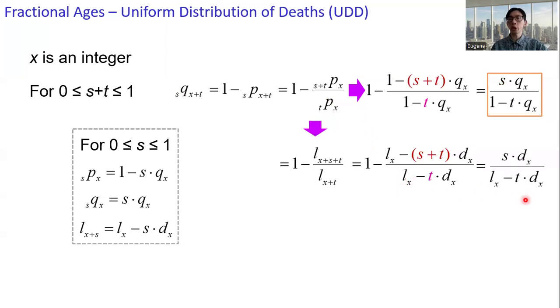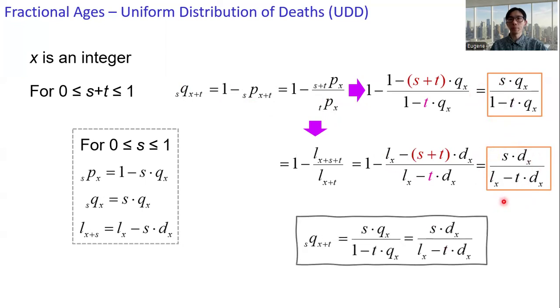And we get the expression in terms of the l's and the d's. Sqx plus t equals s times dx over lx minus t times dx. And if you take the first expression and multiply both the numerator and the denominator by lx, then you get the expression below. All right, so we have this expression.